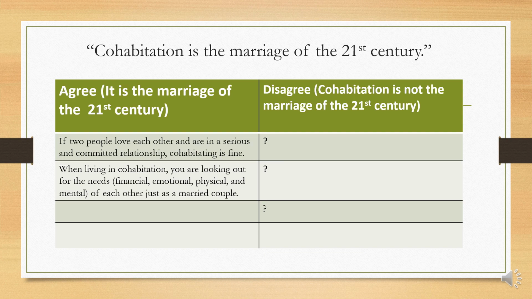So what I want you to do now is just take a moment and pause this video here and look at the disagree points. So what can you come up with? Disagree: cohabitation is not the marriage of the 21st century. In fact, marriage is important. How would you disagree with this statement? So can you pause this video right here and take some time out to really get down some pointers on your paper?